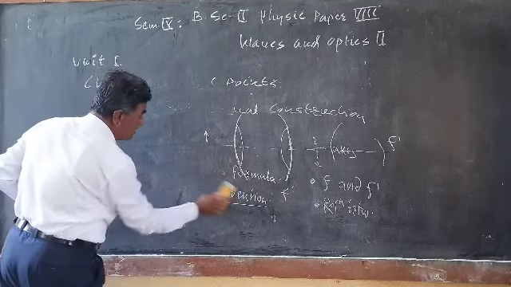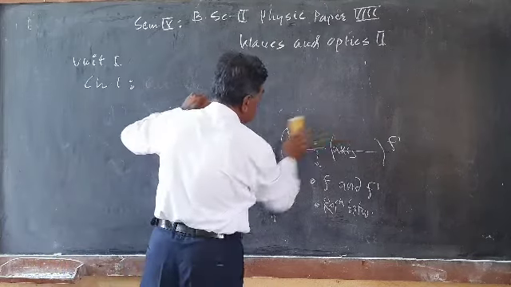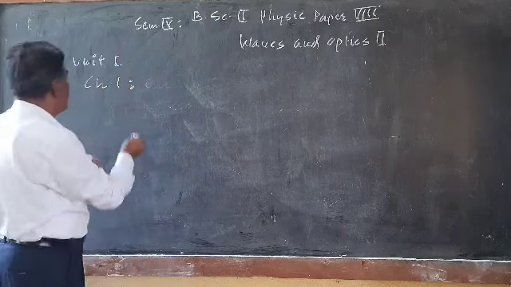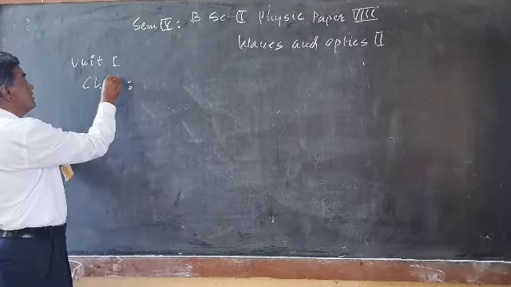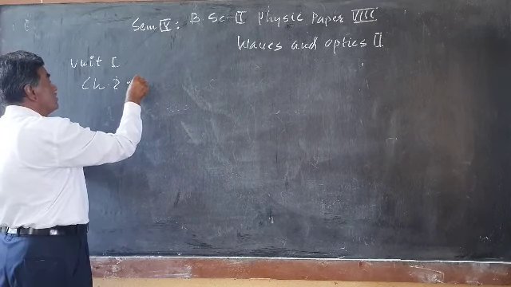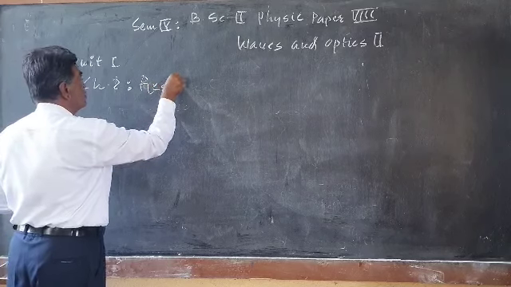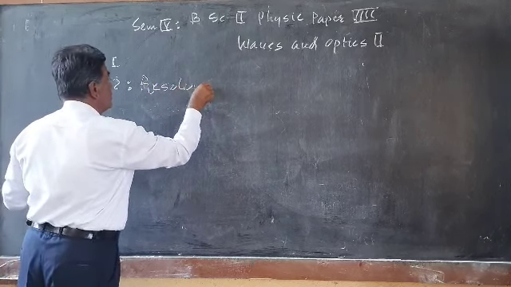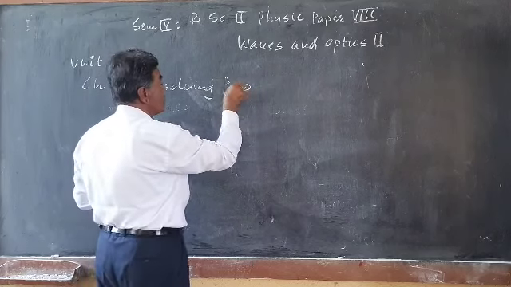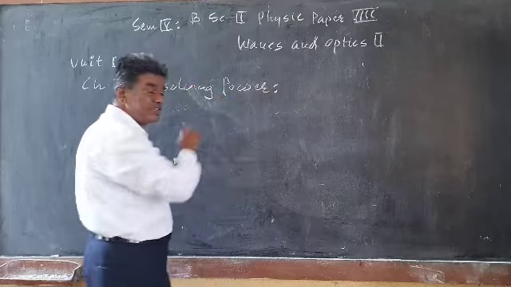Unit number 1 consists of 3 chapters. This is one chapter, cardinal points. Then we will see the other chapter, chapter number 2, which is the resolving power of an optical system, resolving power of optical instrument. So what is meant by resolving power?